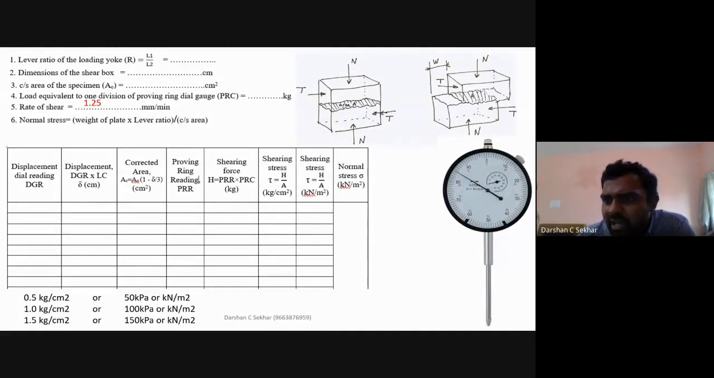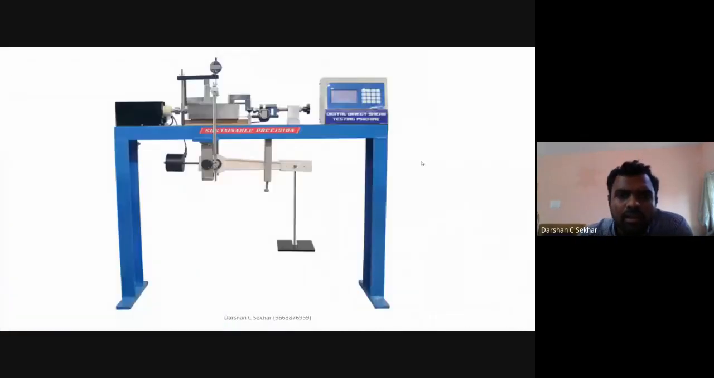Again, this is with respect to the dial gauge reading. For every 20 divisions, what is the proving ring reading? 20, 40, and so on. Again, 120, 140, 220, 240. It goes on increasing. Nowadays you also have something called a digital reading. Both the things will be digital. You just have to take down the readings appropriately. Or sometimes it will be connected to a computer. Directly the computer gives everything nowadays.